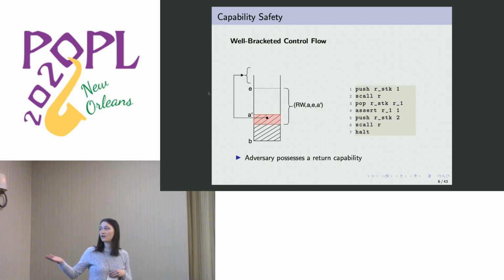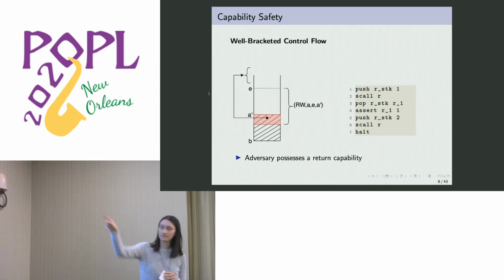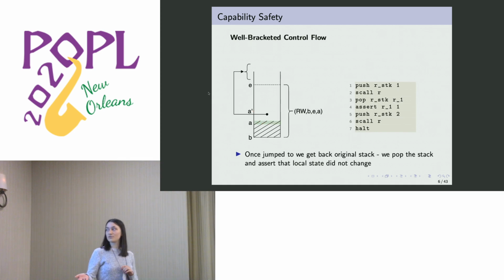And then the adversary is doing some local computation, and since that program is unknown, we have no idea what they might do. So for example, in all calling conventions, we need to give the caller a return pointer, so here, a return capability. And in this example, the adversary decides to store it on the stack. So this is represented by the capability there. They then jump to the callback.